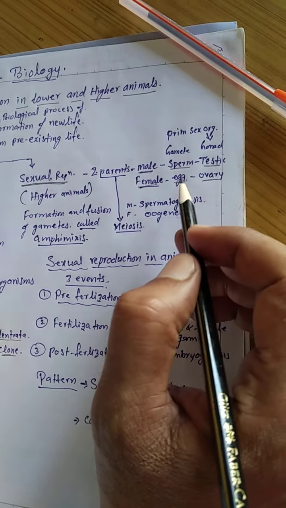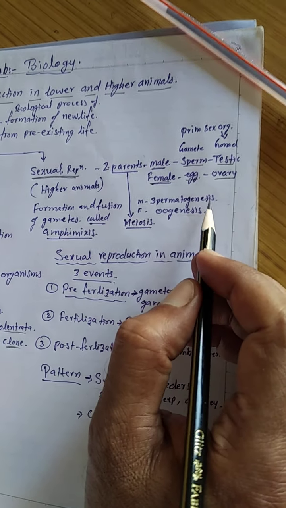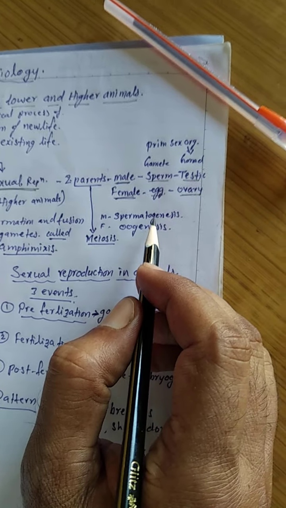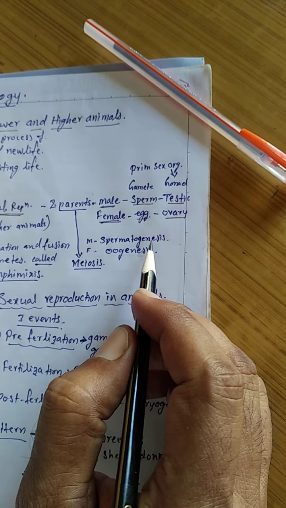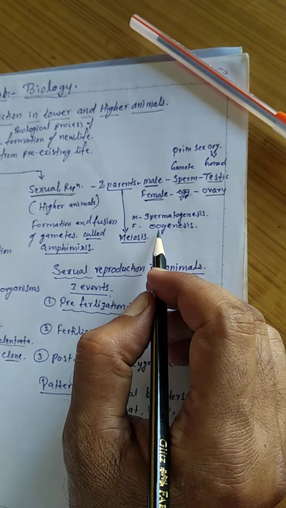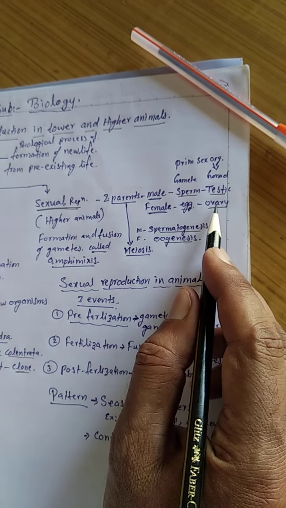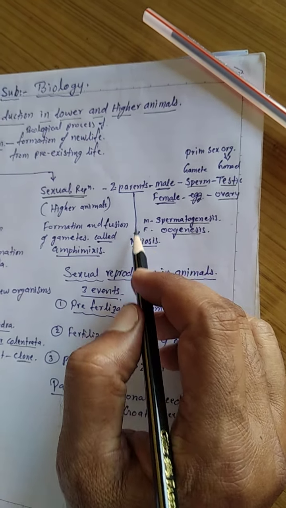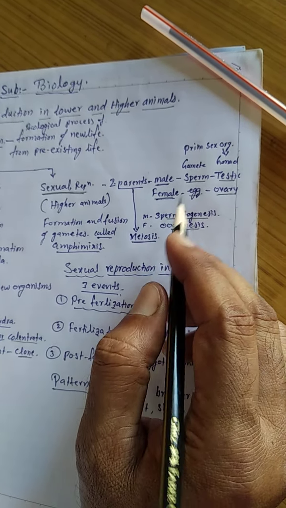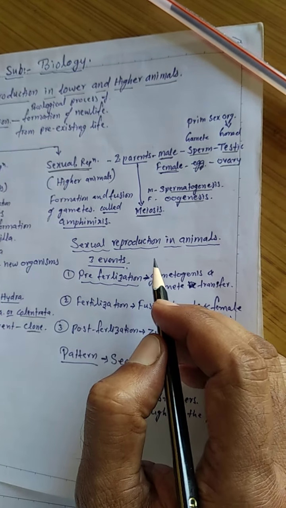In the male, the formation of sperm is called spermatogenesis. In the female, the formation or development of the egg in the ovary is called oogenesis. Meiosis occurs in the formation of gametes, that is, sperm as well as egg.